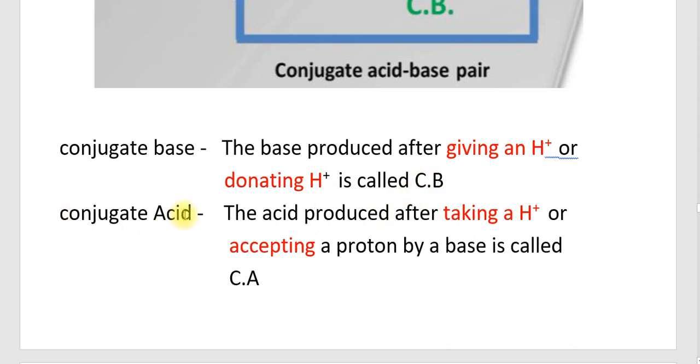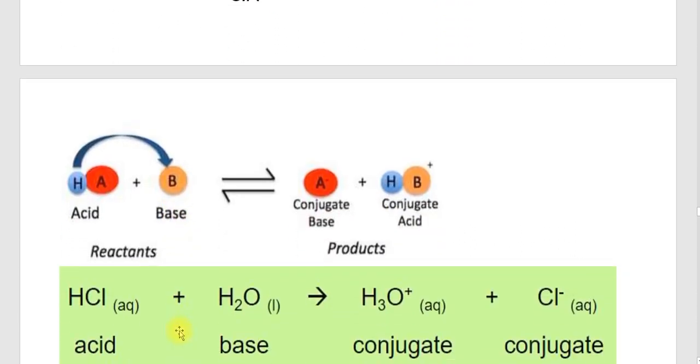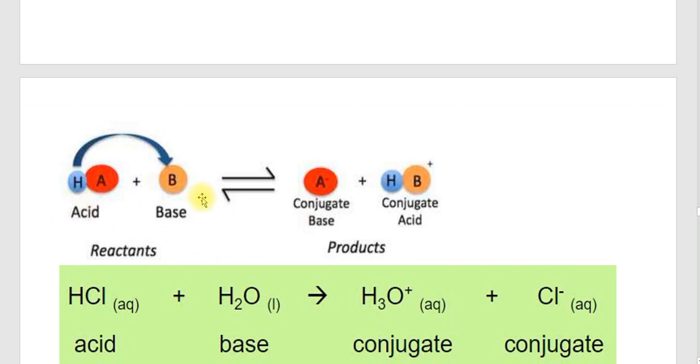Conjugate acid means an acid produced after taking an H plus, or accepting a proton, by a base. You can see this is an acid and this is a base. Here, this acid is giving a proton. As it gives a proton, it soon changes into A minus.